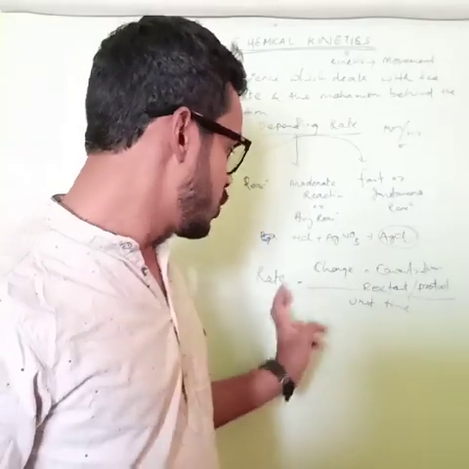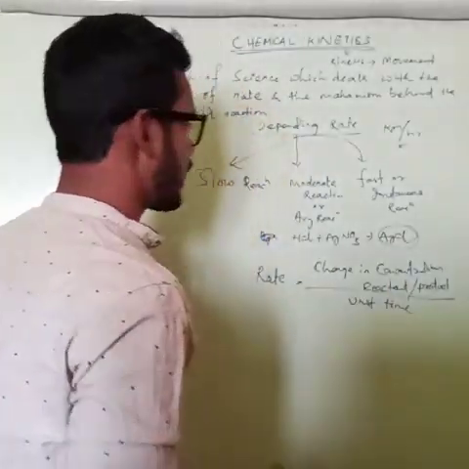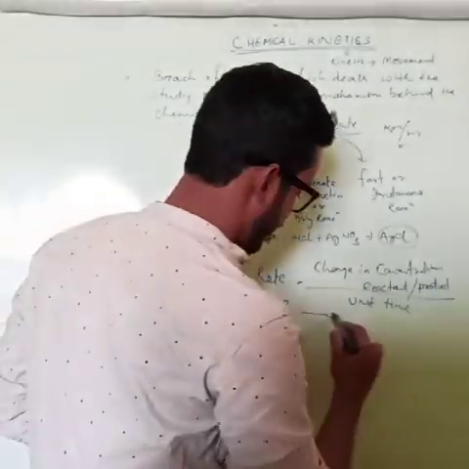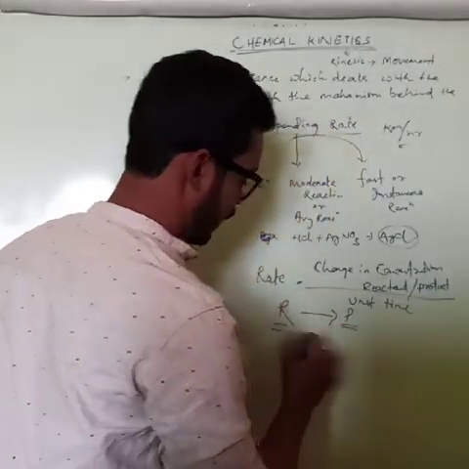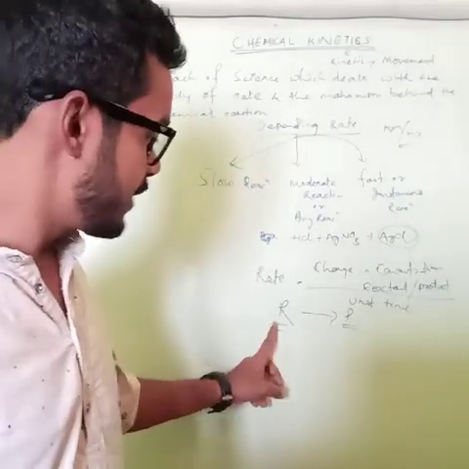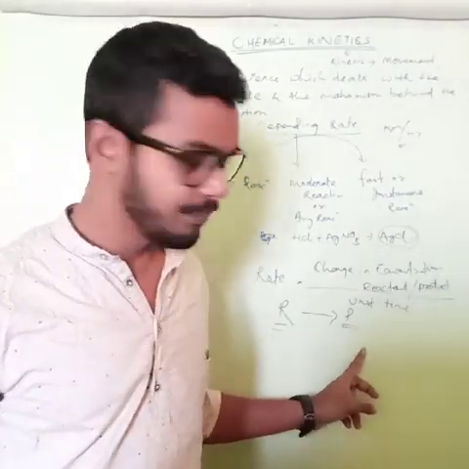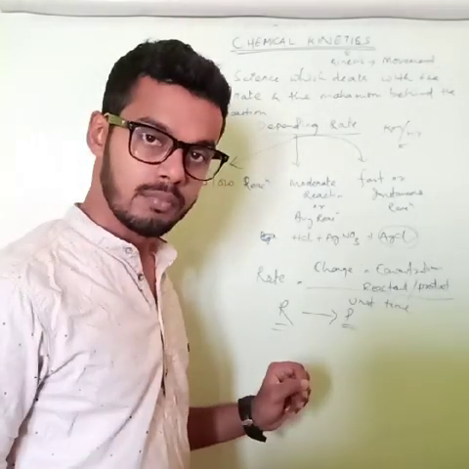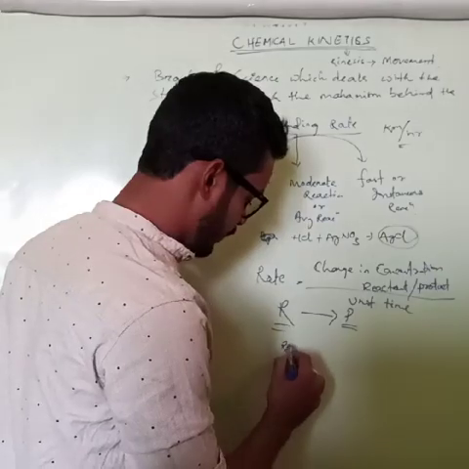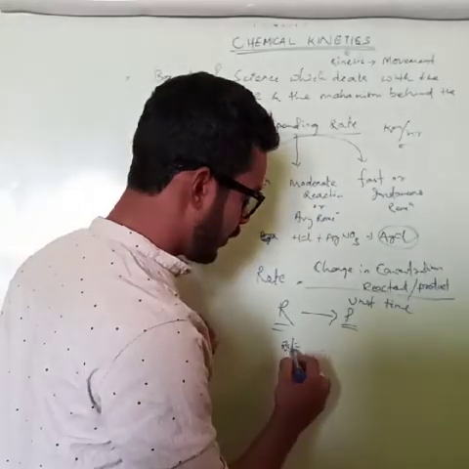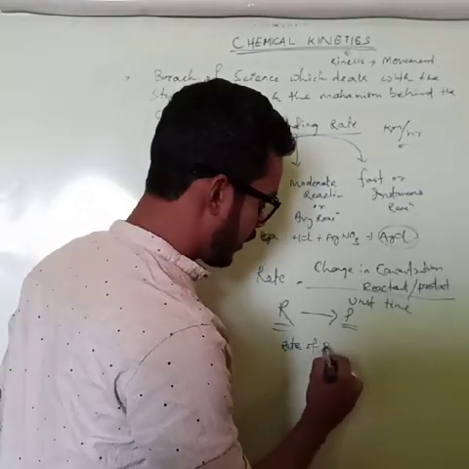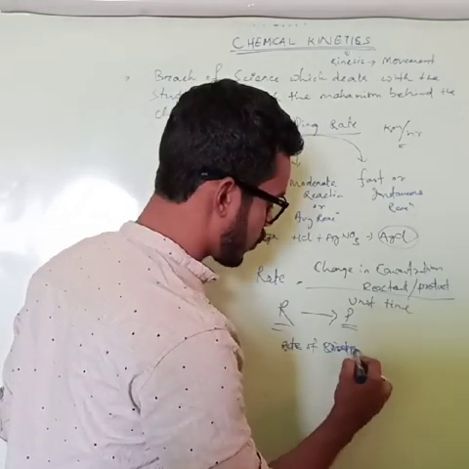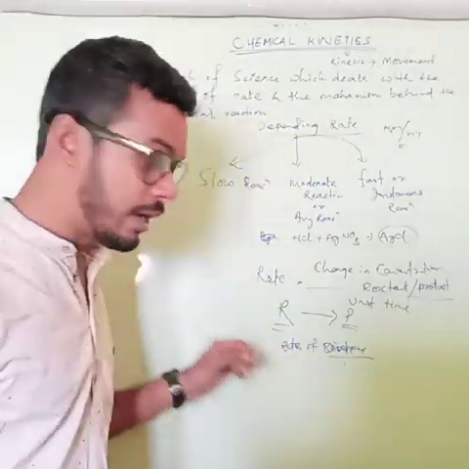Okay, so here two things are happening. Suppose R is a reactant and it gives product P. For this, what will be the rate? The rate of disappearance. New term came, disappearance.